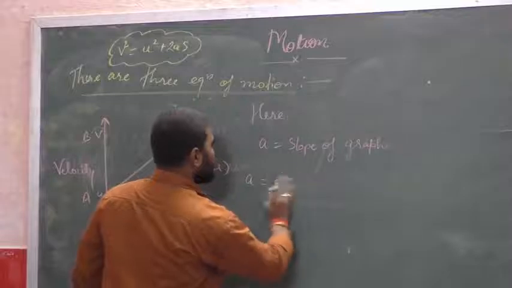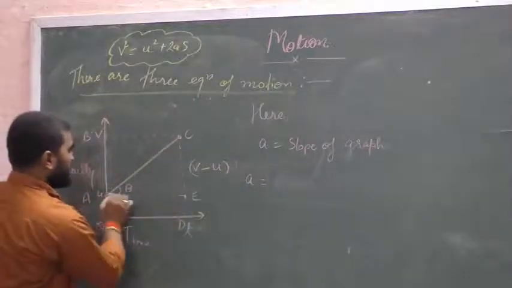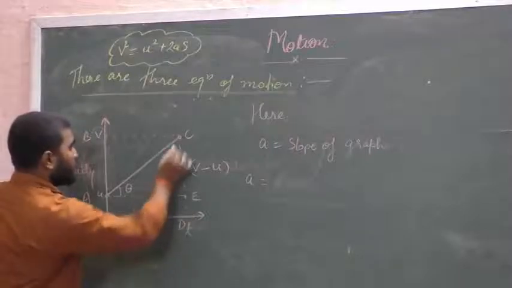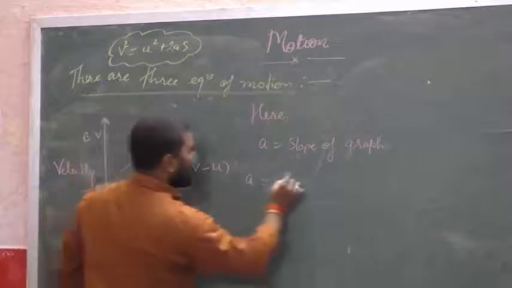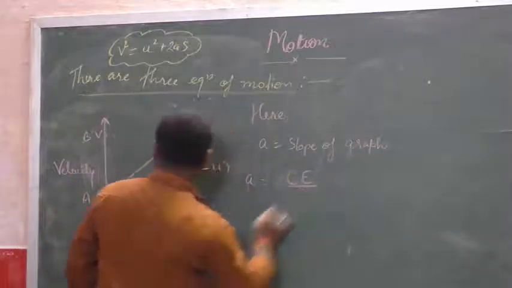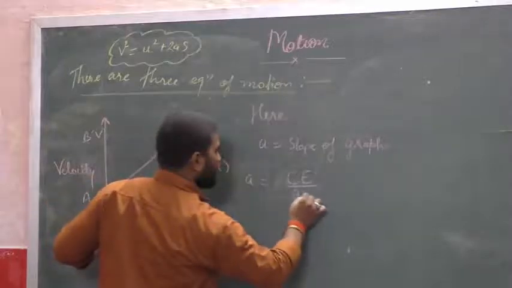Tan theta means perpendicular upon base. So here the perpendicular is CE, and the base is AE.